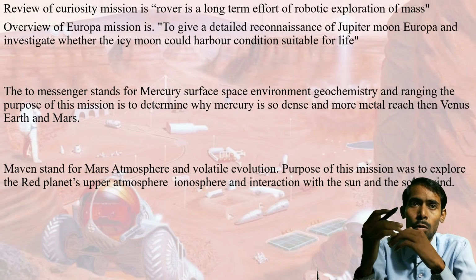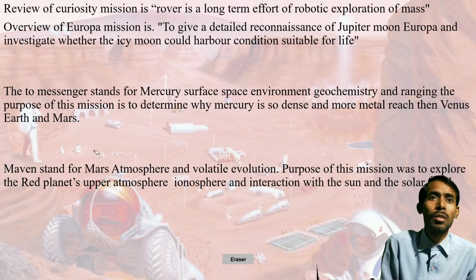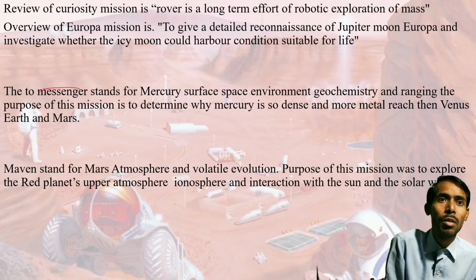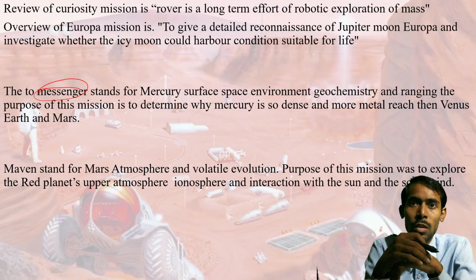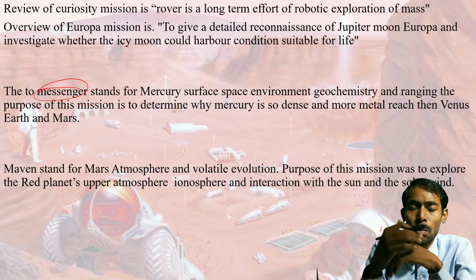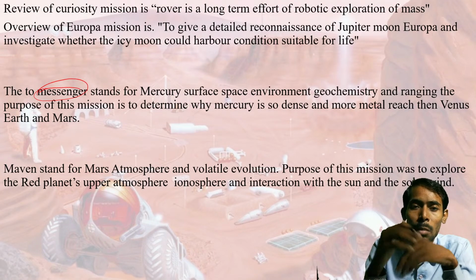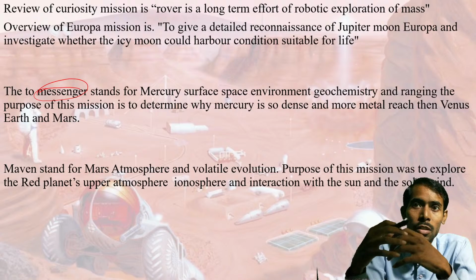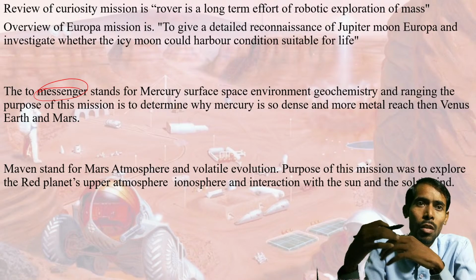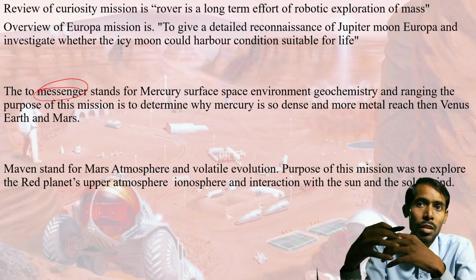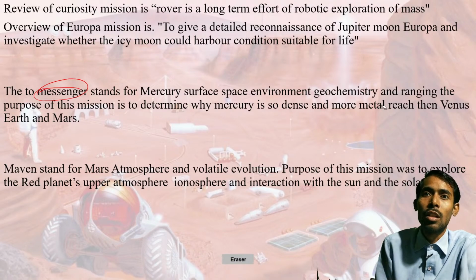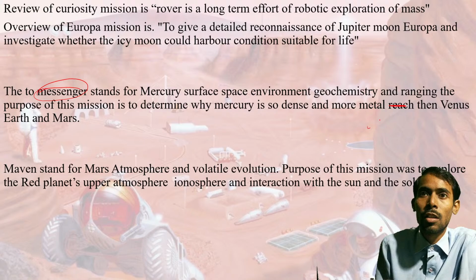And if we go through Messenger, see it's not in the capital format, it should be in capital format. This MESSENGER actually stands for Mercury Surface, Space Environment, Geochemistry and Ranging. The main purpose here was to determine why Mercury is so dense and more metal rich than Venus, Mars, or Earth. Why is it so dense and why is there so much metal? It will be metal rich.